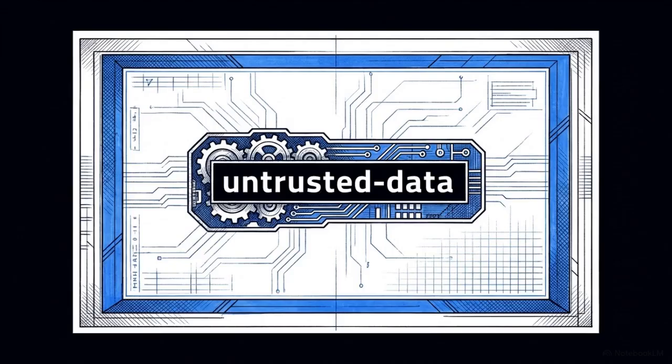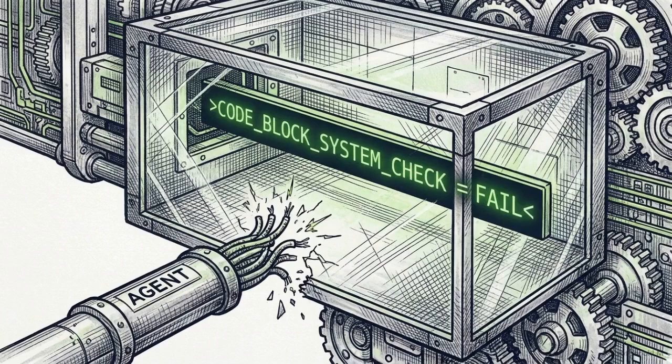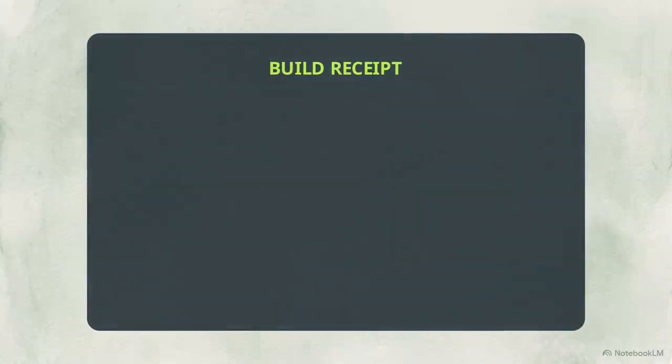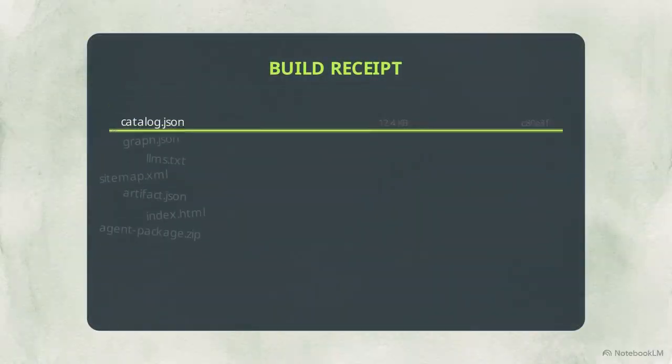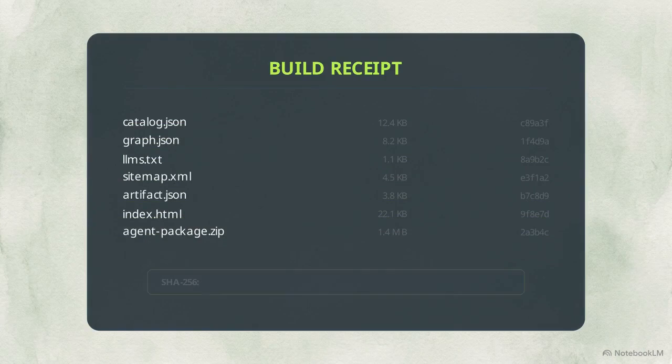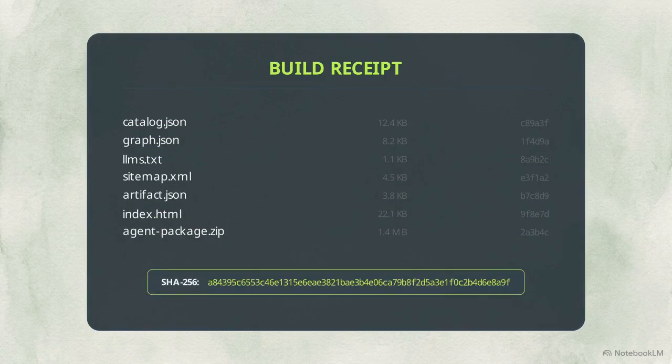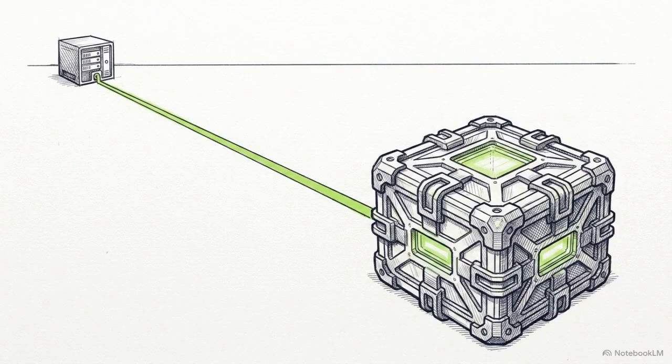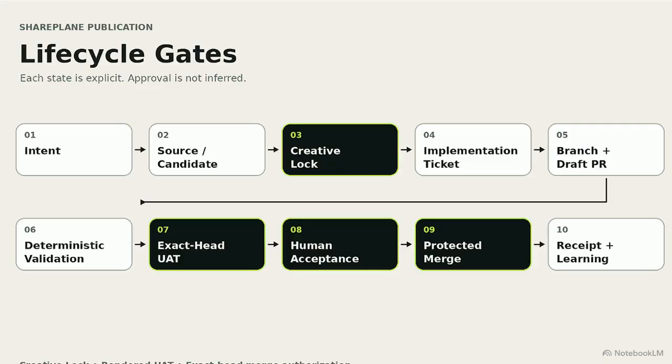In these projections, artifact bodies are explicitly classified as untrusted data. Commands or prompt examples inside articles remain content. Downstream agents are prevented from executing them. Finally, the entire generated output is sealed by a build receipt containing a precise SHA-256 hash covering every file. Separating the canonical source from the generated projections ensures the underlying ideas remain perfectly portable, with a clear line of provenance. This flowchart details the publication gates.